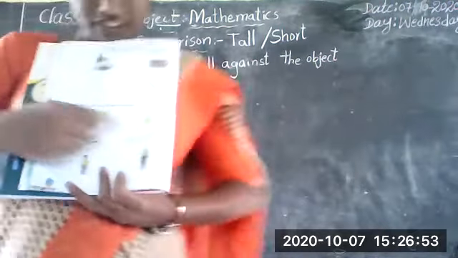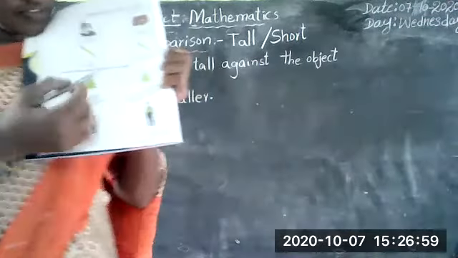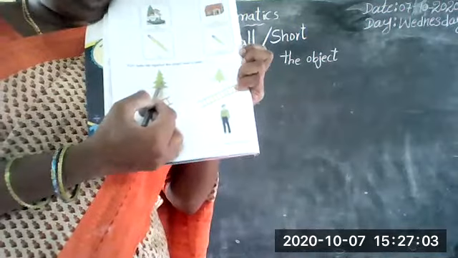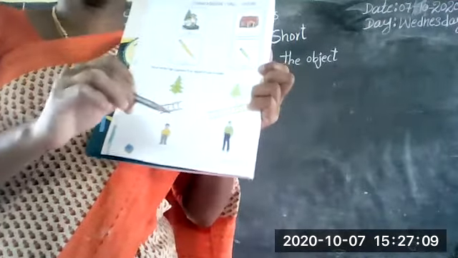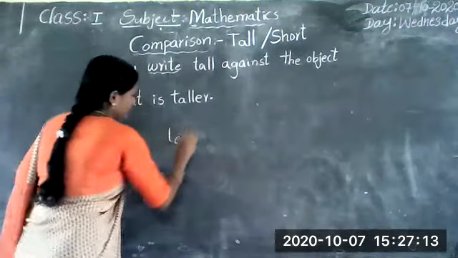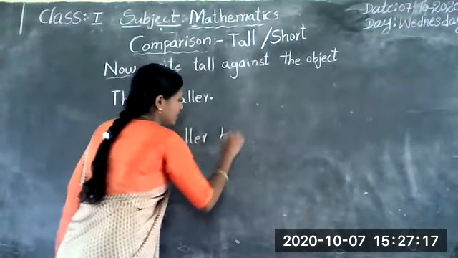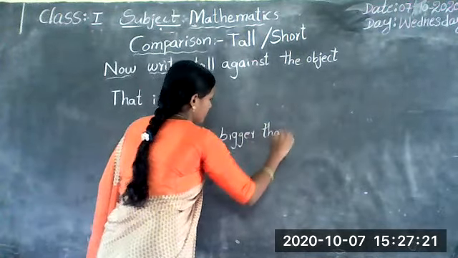Here, two things are there. First of all, these two trees. What is there in the first picture? These two trees. So this is tall. Here are given tall and taller. Taller means bigger than tall.